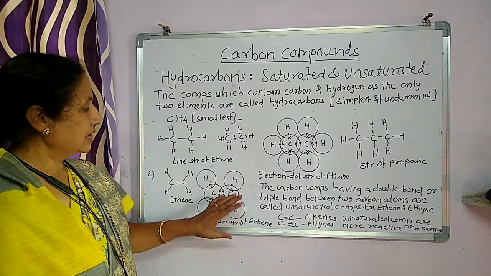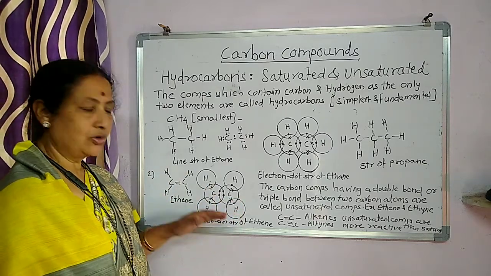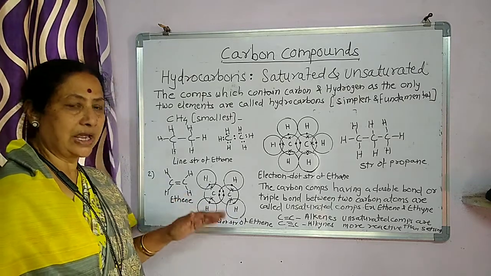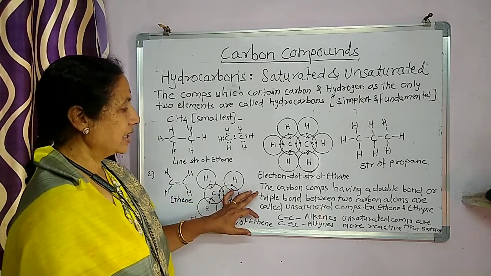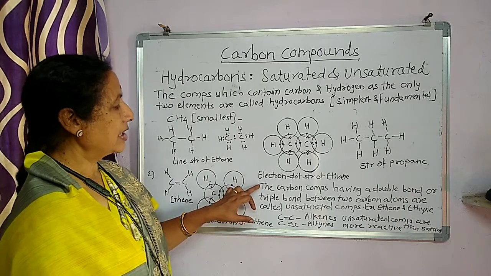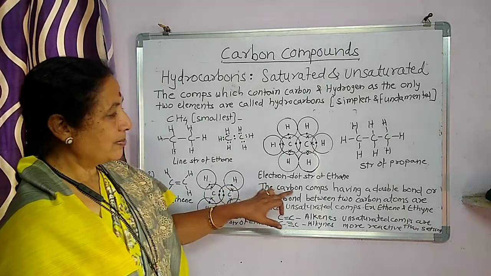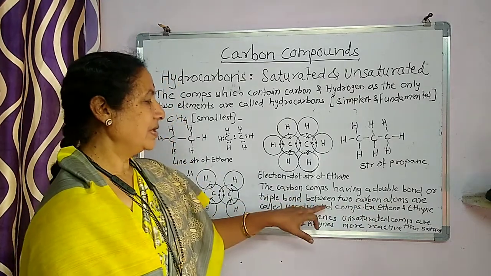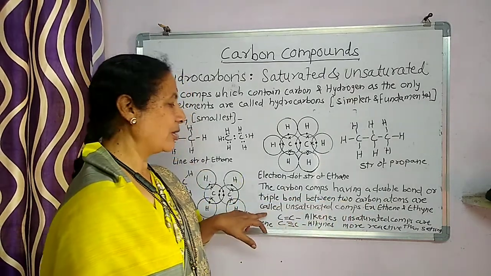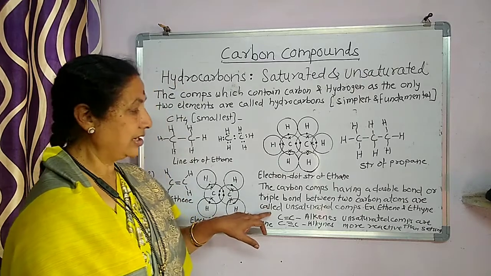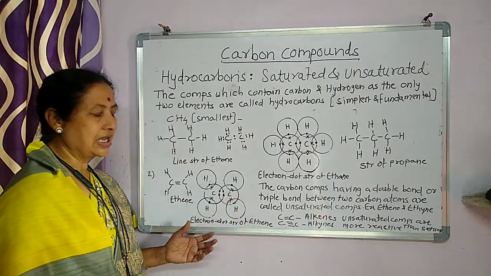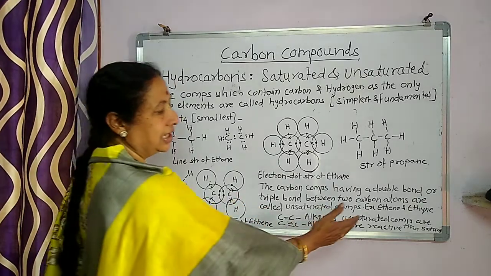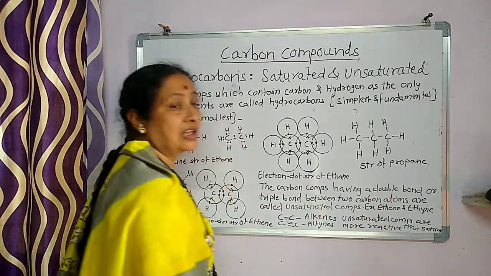The carbon compounds having a double bond or triple bond between 2 carbon atoms are called unsaturated compounds. This example is given of ethene and ethyne.